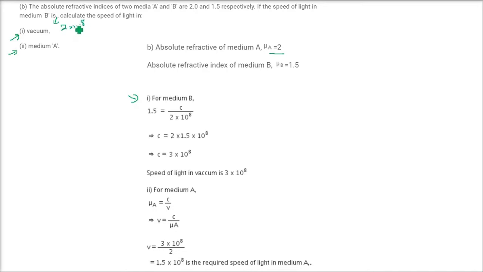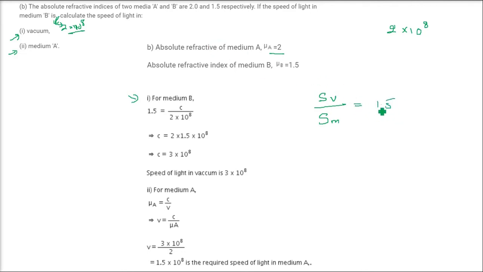Okay, 2 into 10 to the power 8, this is given here. Let me write it here. 2 into 10 to the power 8 is given. So what this suggests is that the speed of light in vacuum divided by the speed of light in any medium, say m, I am just taking my notations, is the refractive index, and this is 1.5 here.